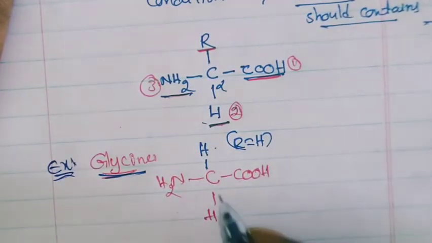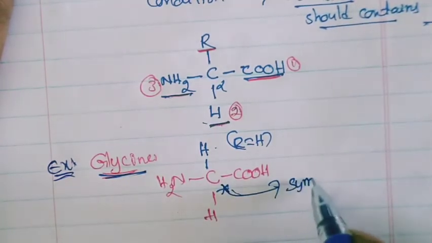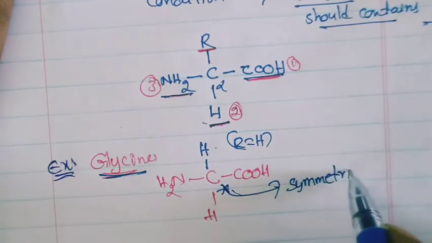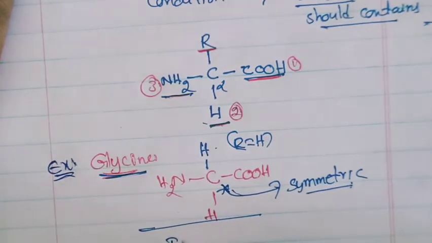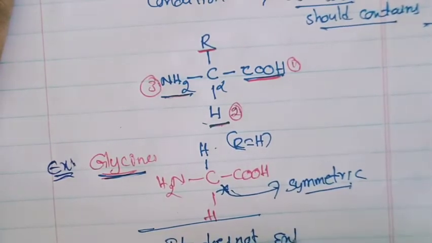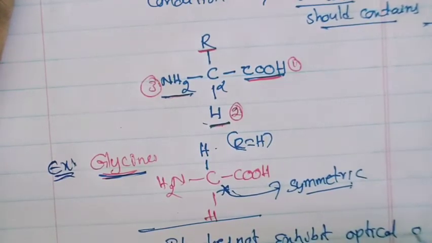Now, is this carbon asymmetric or symmetric? It is a symmetric carbon atom, but our condition is an asymmetric carbon atom. That means this compound does not exhibit optical activity.